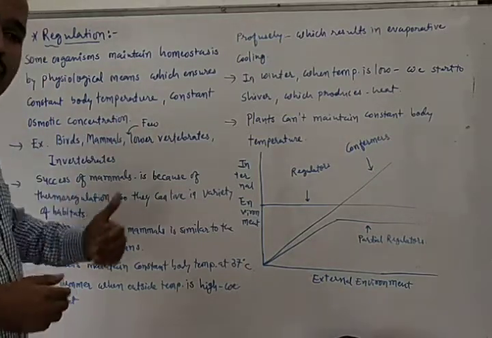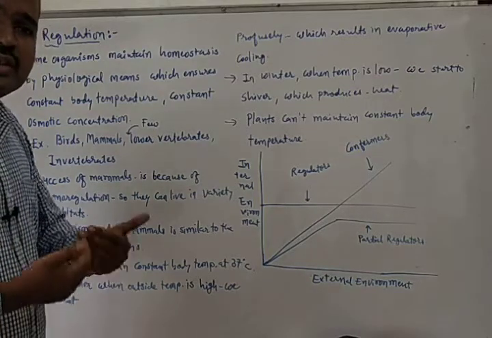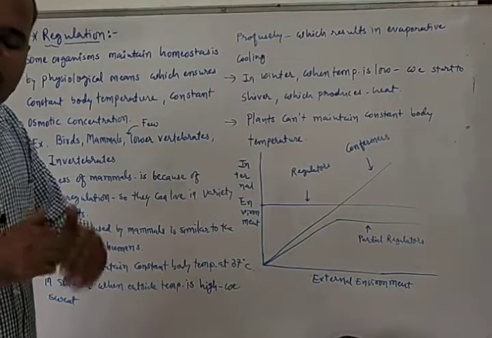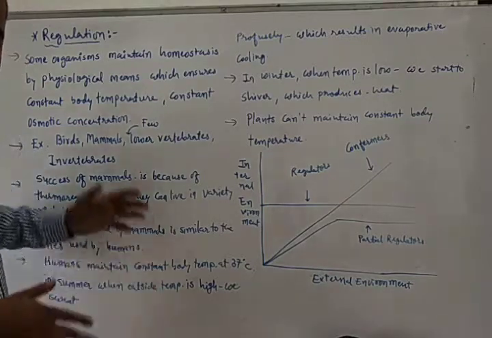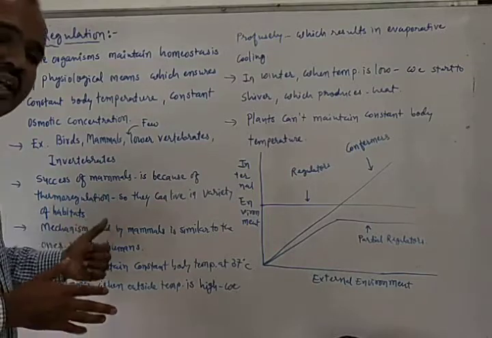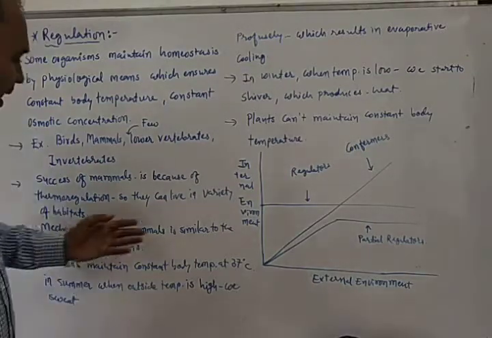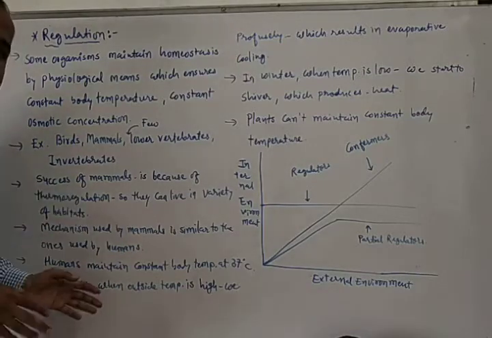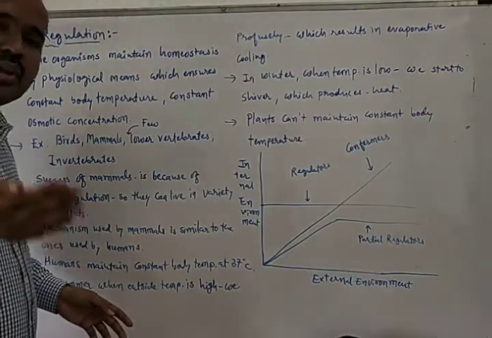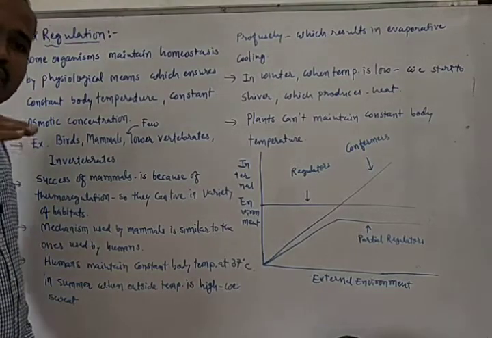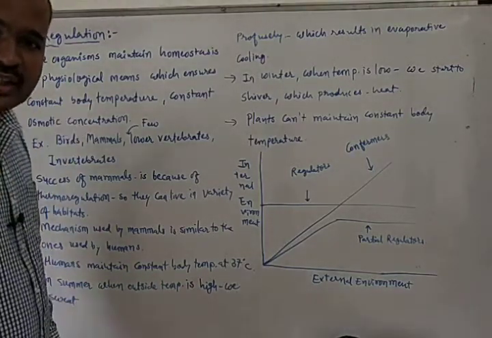And we said that evolutionary biologists believe that the success of mammals on the earth is because of their ability for thermoregulation. Because of that they can live in every habitat, like the Sahara Desert and also Antarctica. The mechanism used by mammals is similar to the ones used by humans. Humans maintain constant body temperature at 37 degrees Celsius.